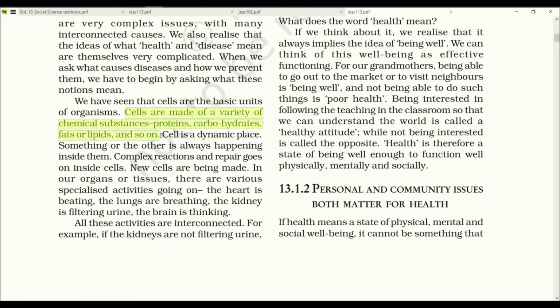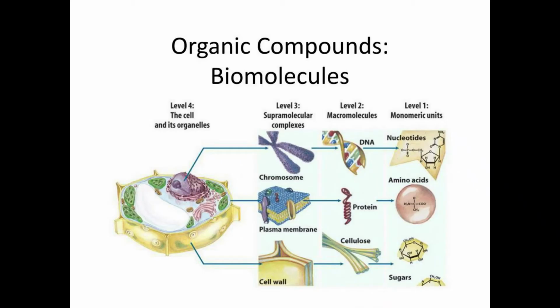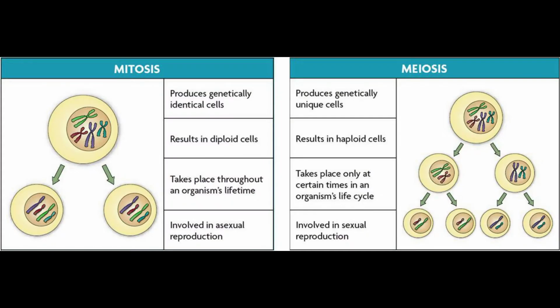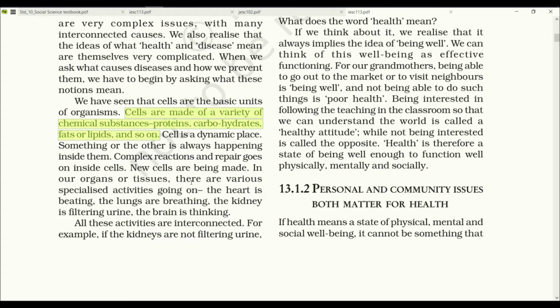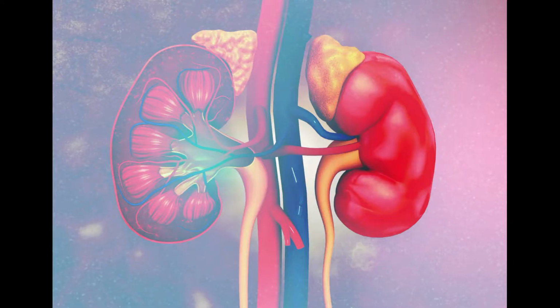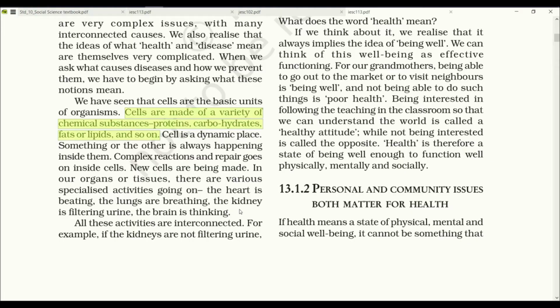We have seen that cells are the basic unit of organisms. Cells are made up of variety of chemical substances, protein, carbohydrate, fats, lipids, and so on. Cell is a dynamic place. Something or the other is always happening inside them. Complex reactions and repairs go on inside cell. New cells are being made. In our organs or tissues, there are various specialized activities going on. The heart is beating, lungs are breathing, kidney is filtering urine, and brain is thinking.